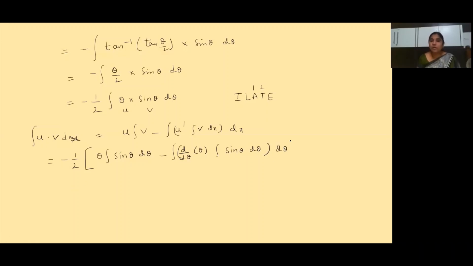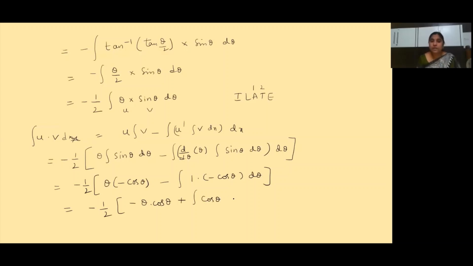Now let us close the bracket. This minus 1 by 2 is common for the entire step, which equals minus 1 by 2 into theta into integral of sin theta, which is minus cos theta, minus integral of d theta by d theta, which is 1, into minus cos theta d theta. Which is equal to minus 1 by 2 into minus theta into cos theta, and minus into minus is plus integral cos theta d theta.